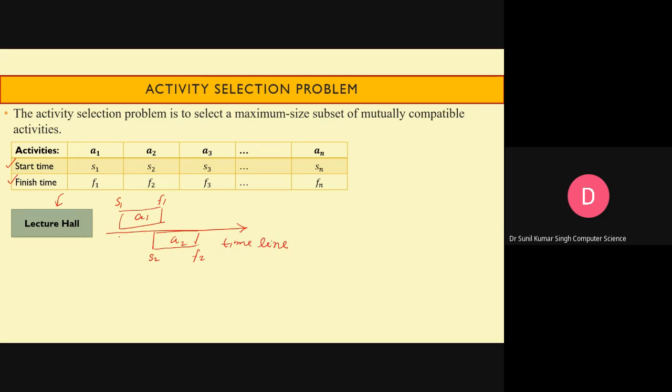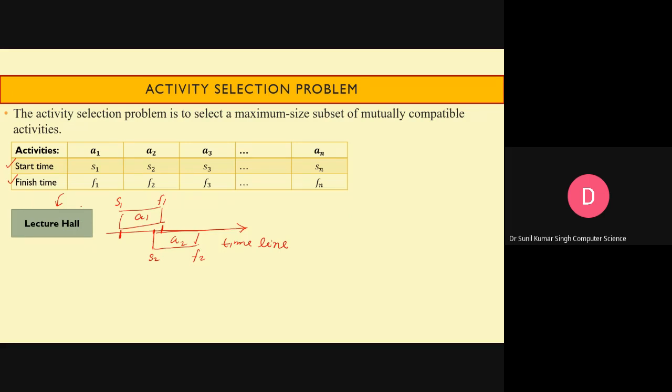Can we schedule these two activities, A1 and A2? We cannot, because A1 is finishing here and S2 begins before A1 finishes.